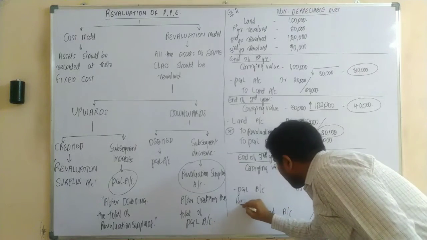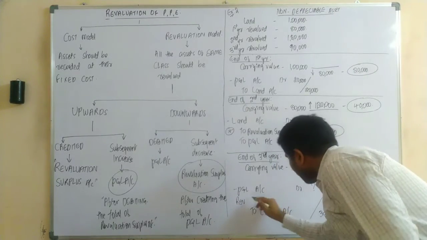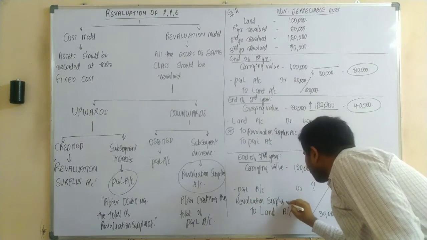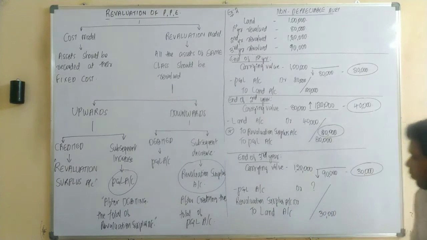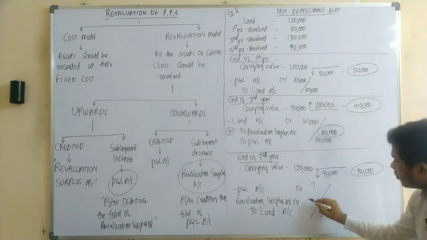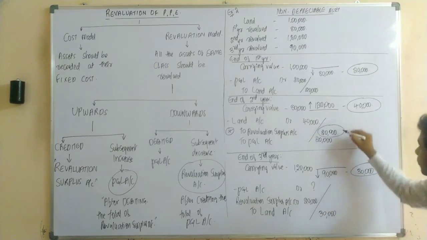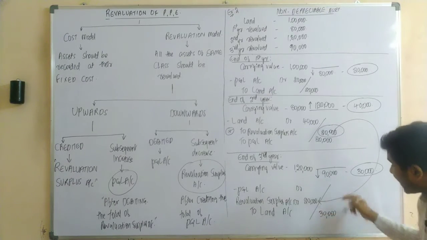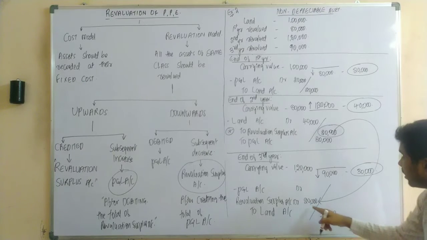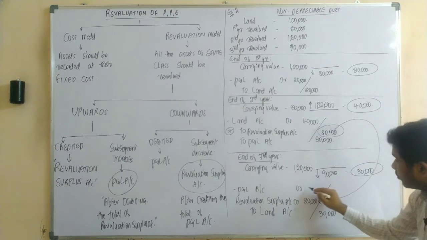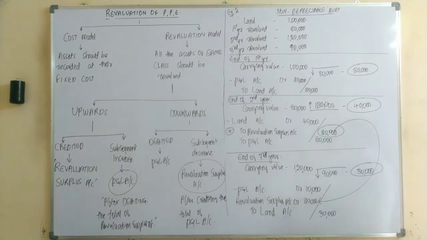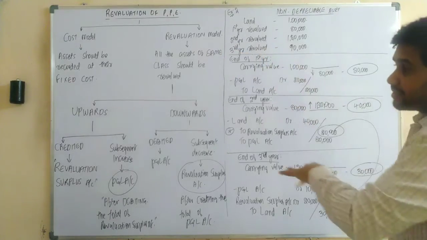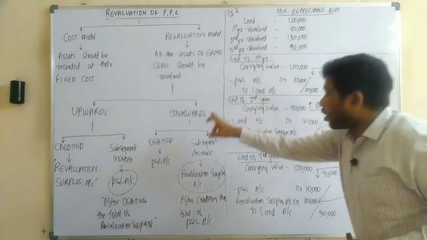So the journal entry would be P&L account debit, revaluation surplus account debit. First of all, how much was our revaluation surplus in the second year? 20,000 rupees. This 20,000 is nothing but from your second year, and the remaining amount only should be transferred to P&L. So how much was it? 20,000 minus 30,000. How much? 10,000 rupees. Are you getting it? So this is about your revaluation of assets upwards and downwards.